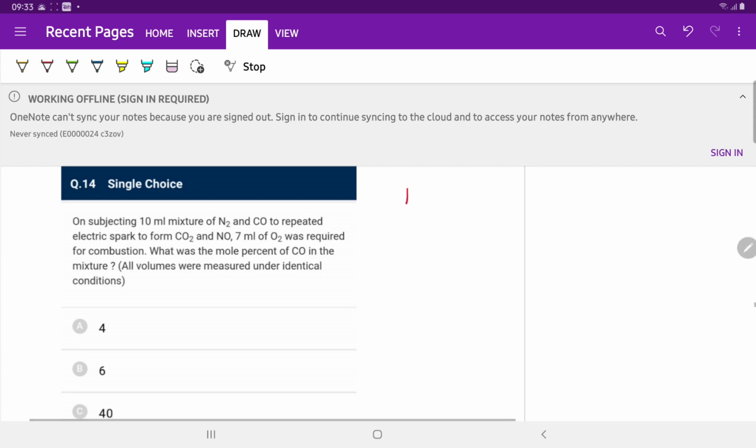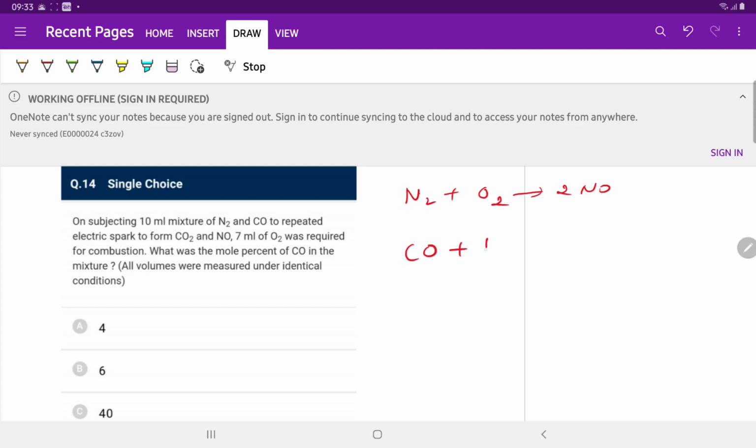We know very well that N2 reacts with O2 to form 2 moles of NO, and CO plus half O2 gives CO2. Let X ml be N2 and 10 minus X ml be CO. So total volume of O2 follows the stoichiometric coefficients: X plus (10 minus X) by 2.